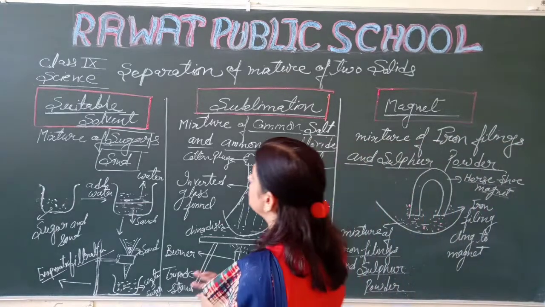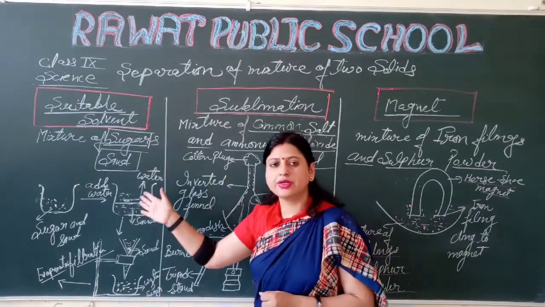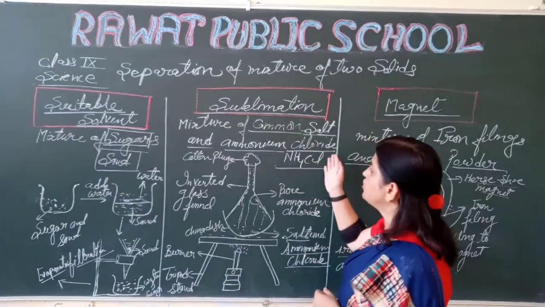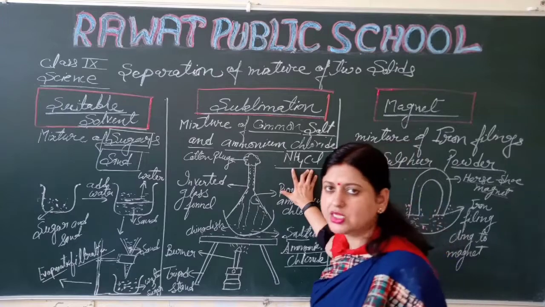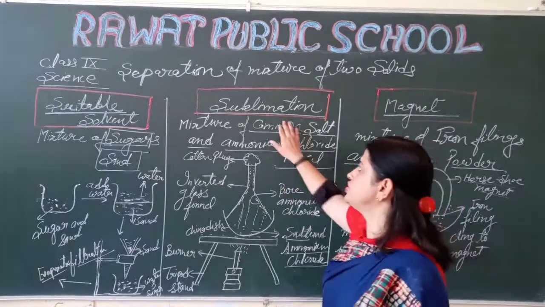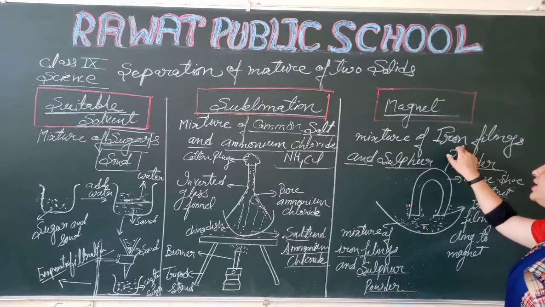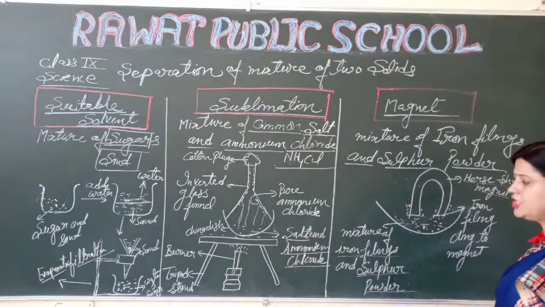Students, I hope you all are clear about today's topic. First is sugar and sand. We can use salt and sand also. This is ammonium chloride and salt, because ammonium chloride is a sublime substance, that's why we are using the sublimation method. Next is iron filings and sulfur. Iron filings can be separated by the magnet. That's why we are using this method.